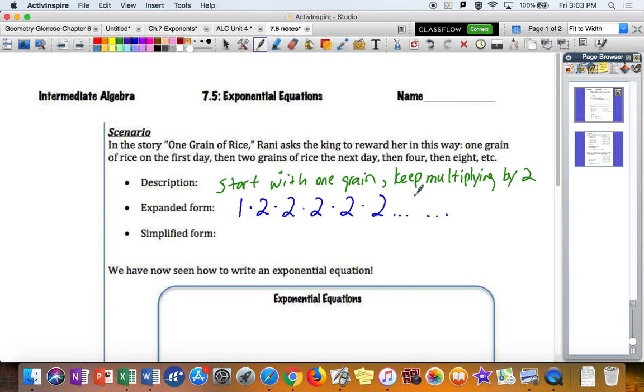We have basically that mathematical statement. You can see this kind of like an expanded form problem. So we start off with 1 really. We're going to start off at 1, and then we double it, and then we multiply 2 by itself a certain amount of times. Now up here I have, let's see, 1, 2, 3, 4, 5 times, so it could be 1 times 2 to the 5th to represent what I wrote down here. But this statement right here represents for any amount of times that I'm doubling 2, how many grains of rice will I have? And this is what we call our exponential form here.